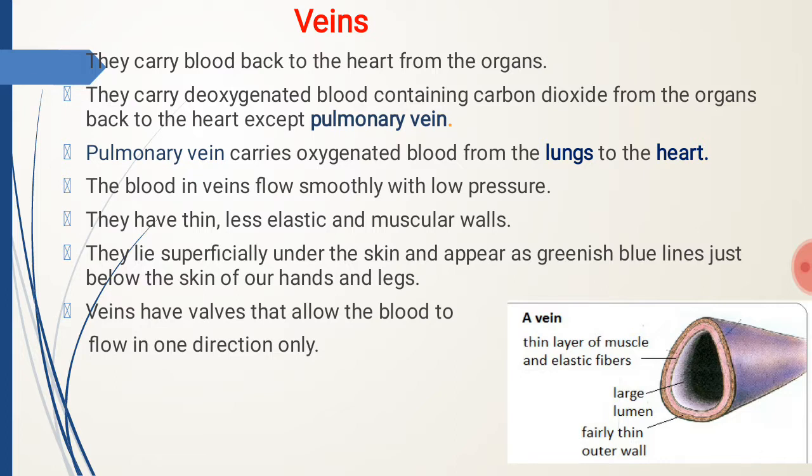Veins lie superficially under the skin. They appear as greenish blue lines just below the skin of our hands and legs. They have valves that allow the blood to flow in one direction only, that is, only to the heart.